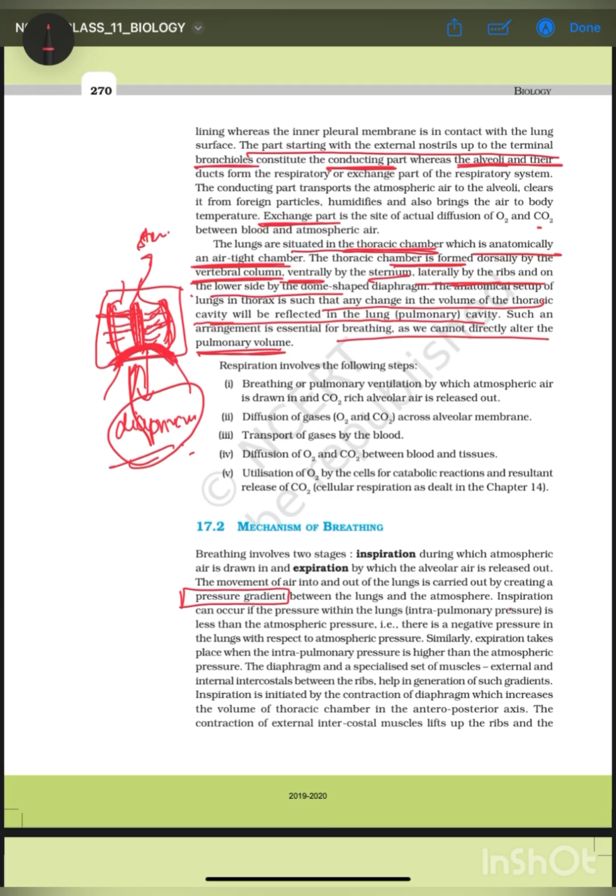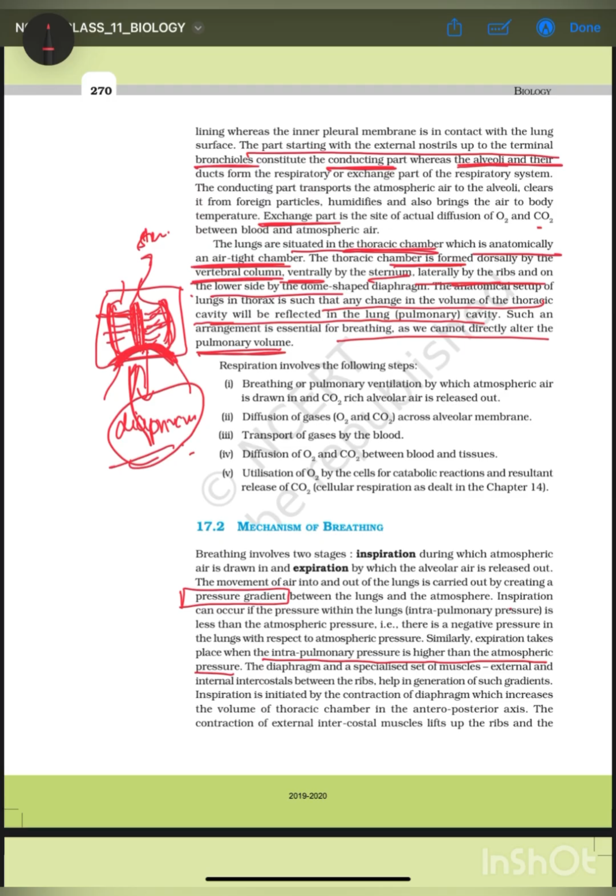That means there is a negative pressure in the lungs with respect to the atmospheric pressure. That's why the air goes into the lungs. And while expiration, it is the opposite of inspiration. That means the pressure of our lungs is higher than the atmospheric pressure. Intrapulmonary pressure is higher than the atmospheric pressure, so expiration takes place.